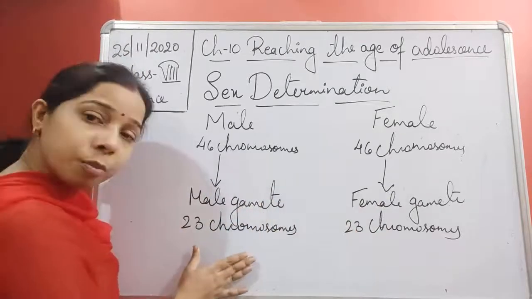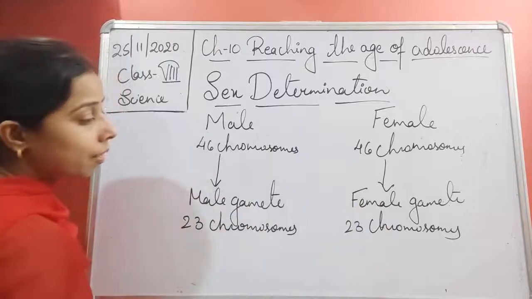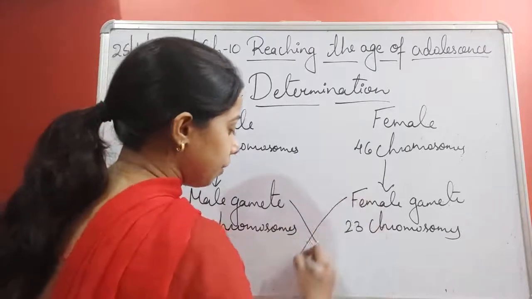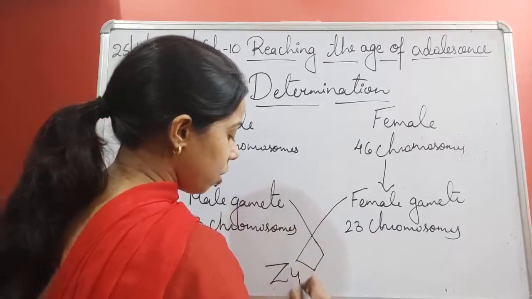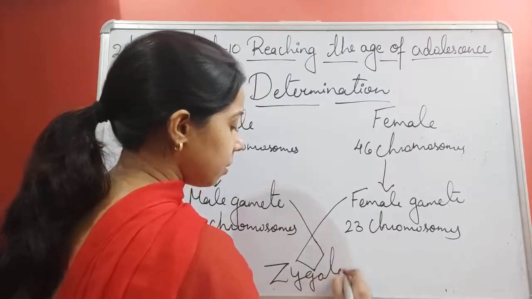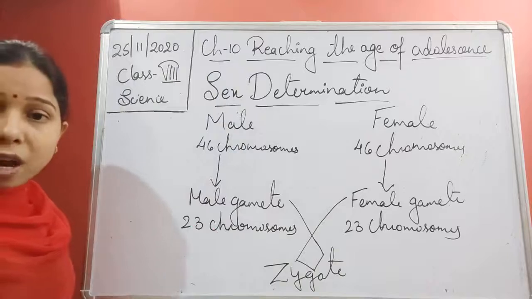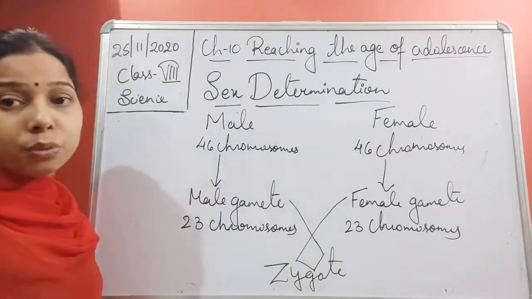So when these 23 chromosomes fuse together, what will happen? There is a formation of a zygote, right? This zygote is formed due to the fusion.